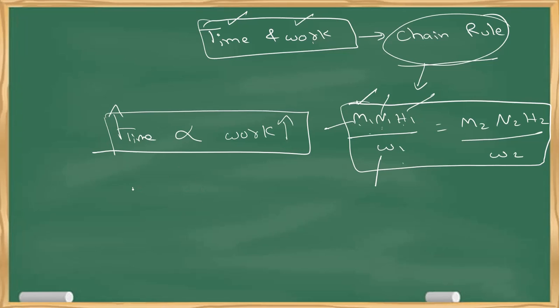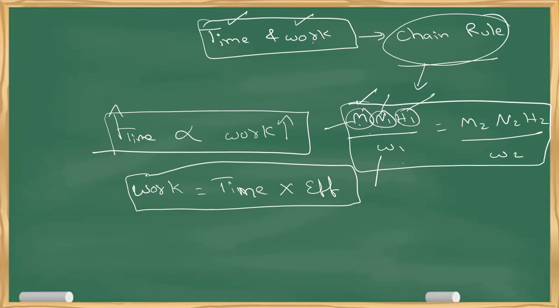Now, if I want to write it as an equation, I can write work done as the product of time and efficiency. The number of men I'm not considering because it's not required here. So the product of time and efficiency is called work done. Clear? So work done is the product of time and efficiency.